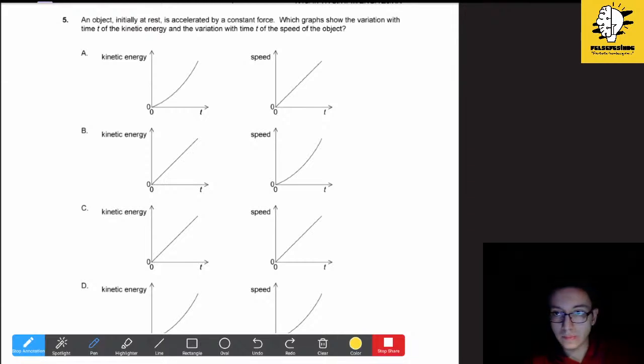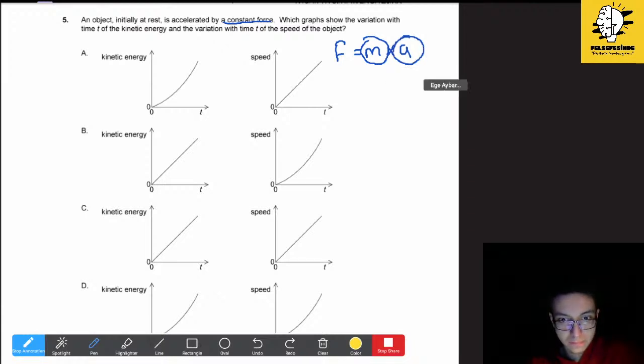Okay, so it says an object initially at rest is accelerated by a constant force, and constant force is really important. Which graphs show the variation with time t of the kinetic energy and the variation with time t of the speed of the object? So we know that it is accelerated by constant force, and the mass of the object doesn't change. So if the force is constant, then acceleration must be constant. And when we look at the speed-time graph, we should have a straight line, not a curved graph.